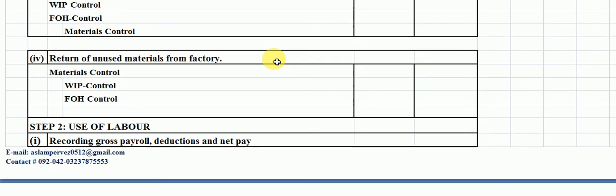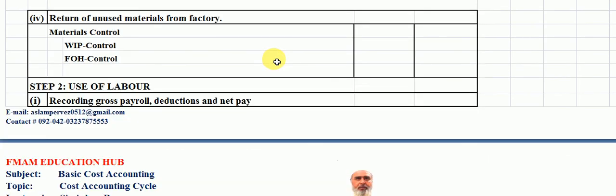Students, now we move to the second step, which is use of labor. Number 1 is recording gross payroll, deduction and net pay. Students, labor represents services.